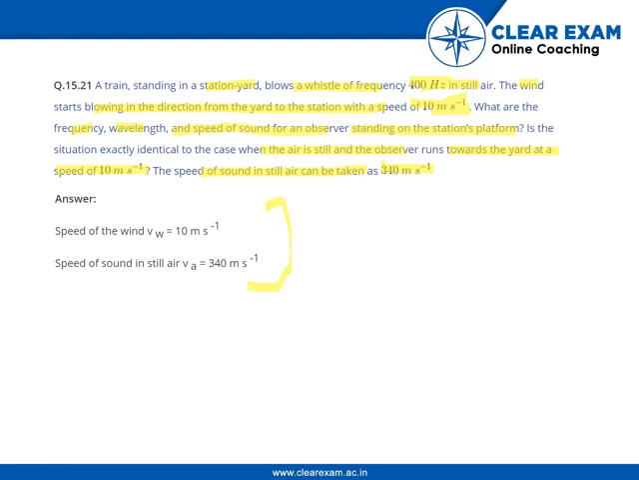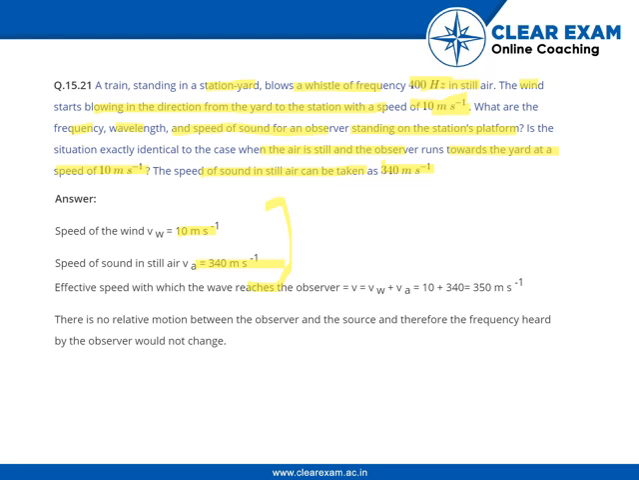As the speed of the wind is given and the speed of the sound in still air is given, the effective speed with which the wave reaches the observer would be 340 plus 10, as the wind is moving towards the yard. That will be 350 meters per second.